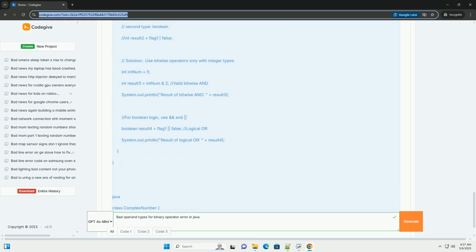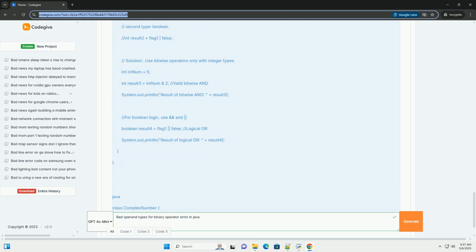Integer.parseInt returns a primitive int, while Integer.valueOf returns an Integer object. Both can be used in this context, but Integer.parseInt is generally preferred for performance when a primitive int is all you need.